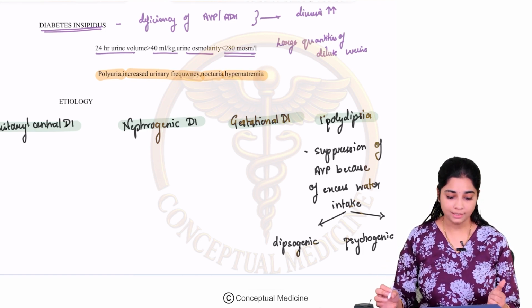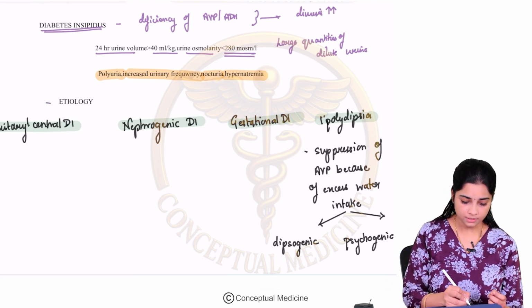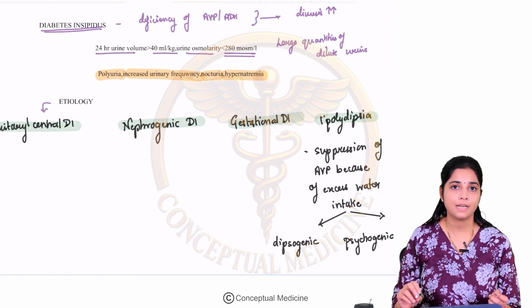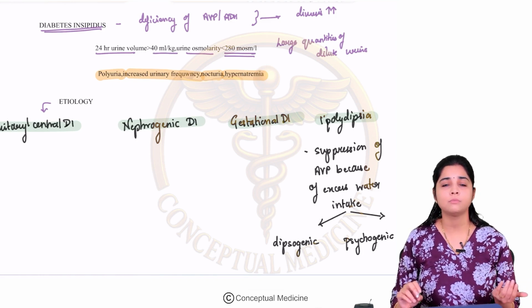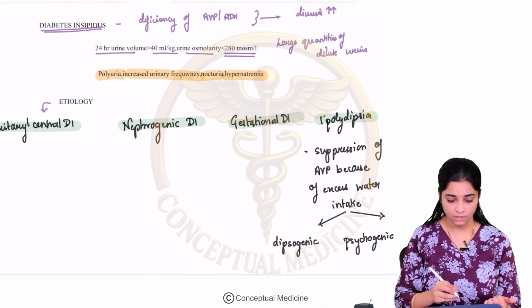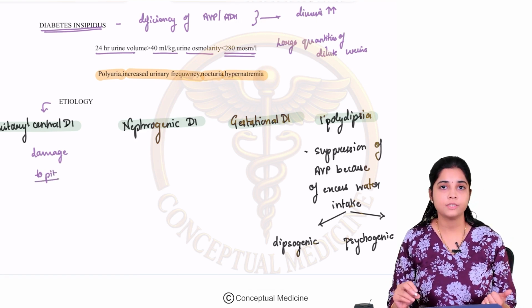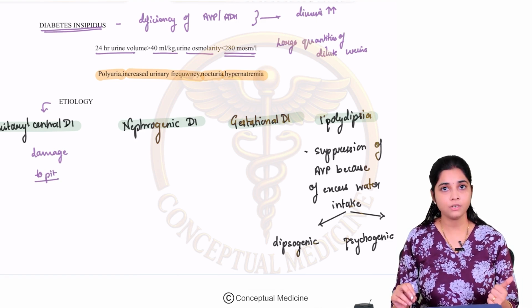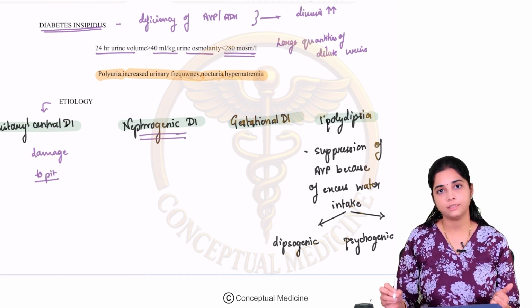Now let us look at the different etiologies for diabetes insipidus. First is the pituitary or central cause. Whenever there is damage to the neurohypophysis, which can happen for multiple reasons that we will be looking at, it results in a deficiency of AVP. This is the pituitary cause, or central diabetes insipidus. Then we have nephrogenic DI.